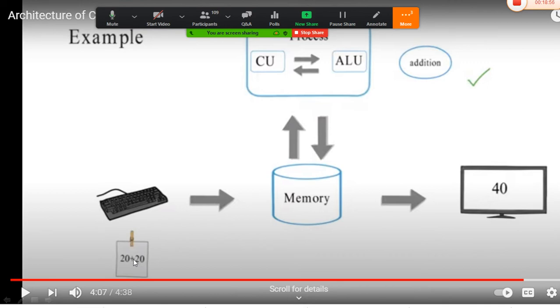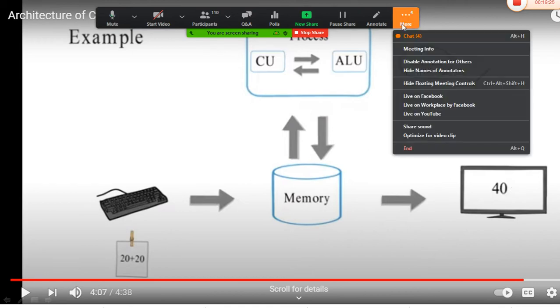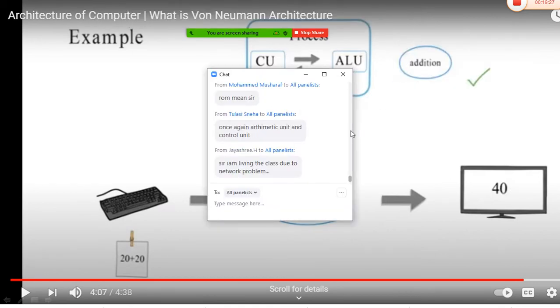So here I have used plus, so it is performing the addition operation, and once the addition operation is completed, it will transfer the data back to the control unit, and this control unit will transfer the output back to the memory, and this memory will transfer the output back to the output device, which is called the monitor, and this monitor will display the output as 40. So this is how the process of architecture takes place.